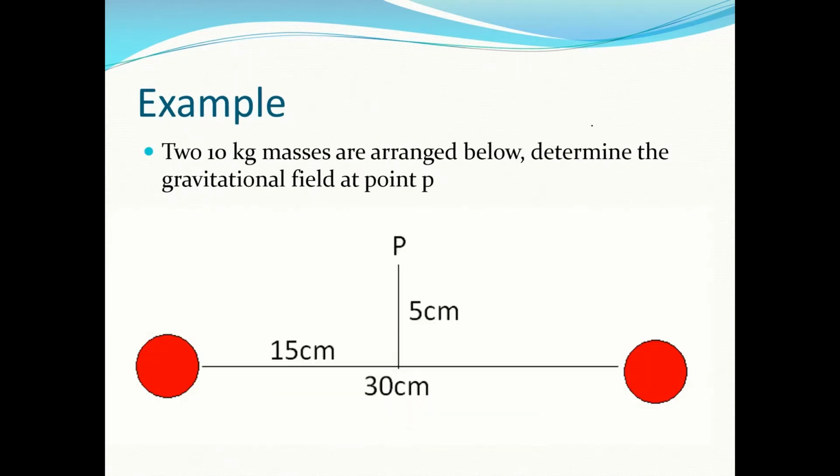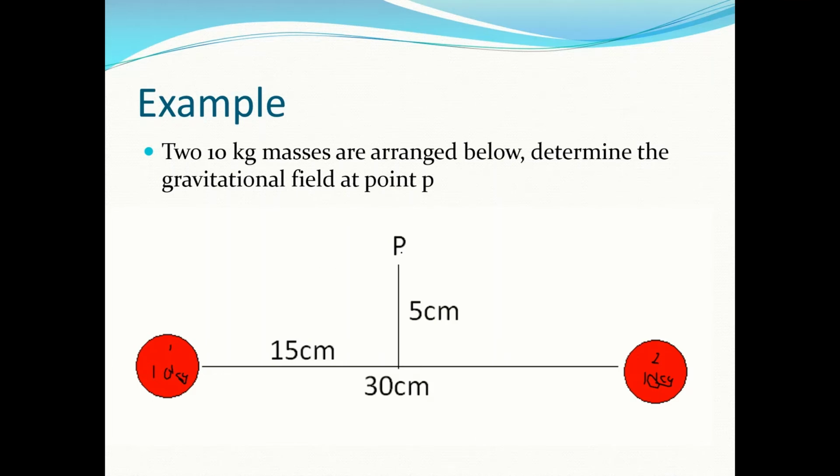Okay, and this last one is quite a tricky one. We're going to do this one together. So we have two 10-kilogram masses. We'll call this mass 1, mass 2. And we want to determine the gravitational field at point P, right? So just like with the oiled up buff guys, there doesn't need to be anything there to have a gravitational field.